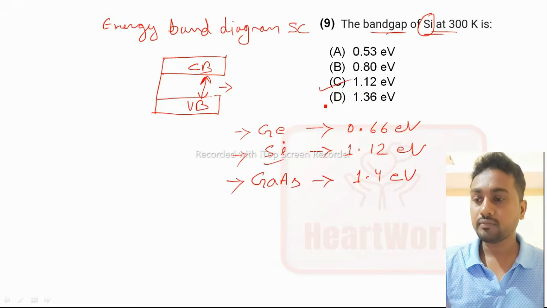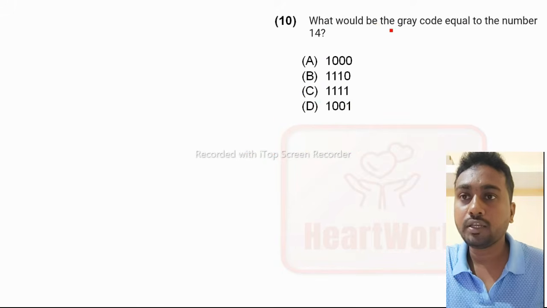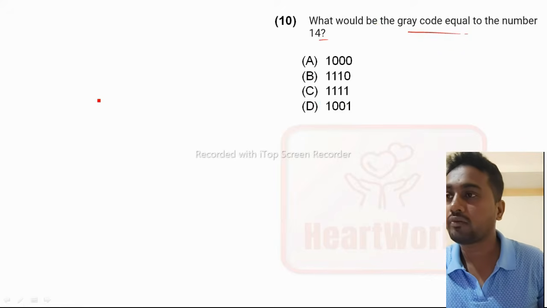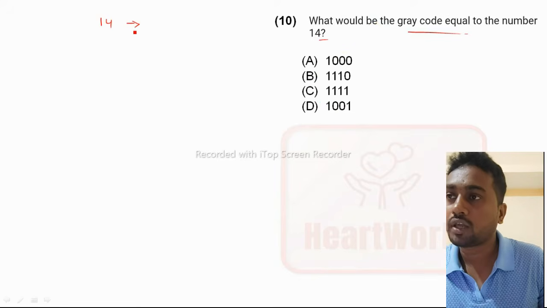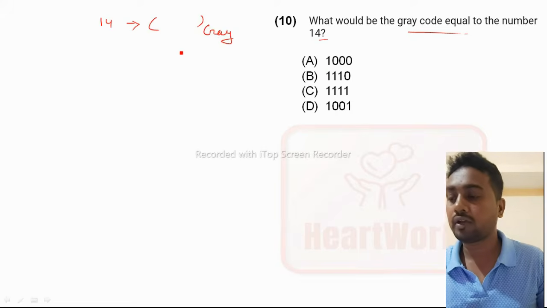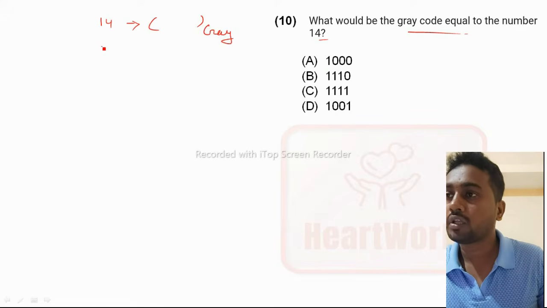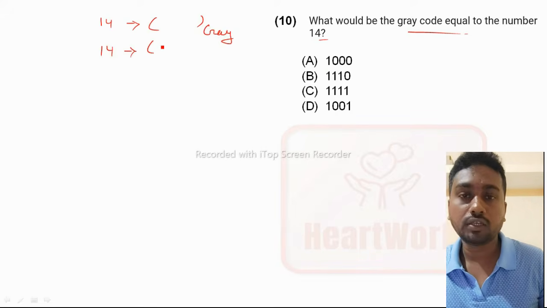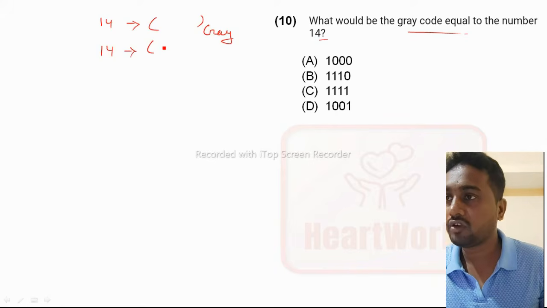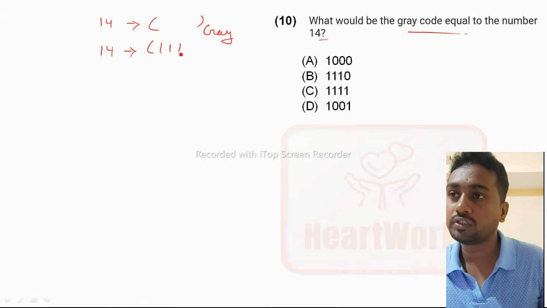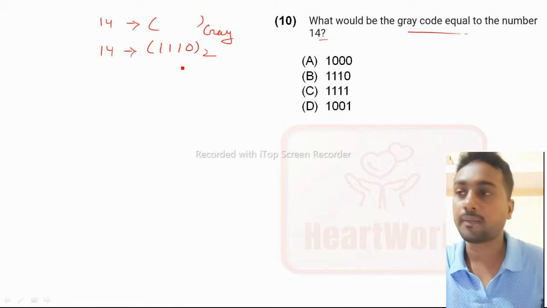Next, what would be the gray code equal to the number 14? So for 14 we have to find the gray code. Before that we have to convert this to binary. So what is the binary value of 14? It is 1110.